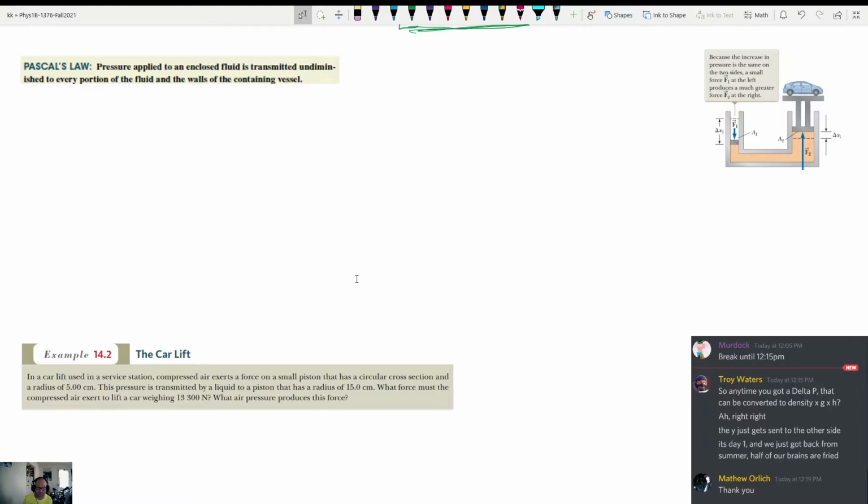Yeah, let's get going. The next topic we want to discuss, which is related to what we just talked about, is Pascal's law. I always heard of it as Pascal's Principle. I don't know that it really matters what you call it. It's the idea that matters. Now, Pascal's principle is related to what we just talked about because they are pretty much the same idea.